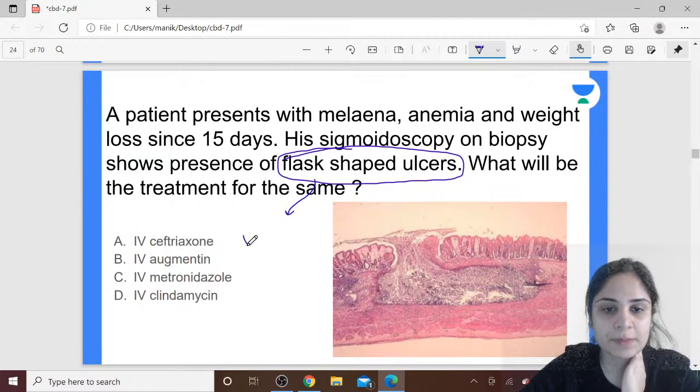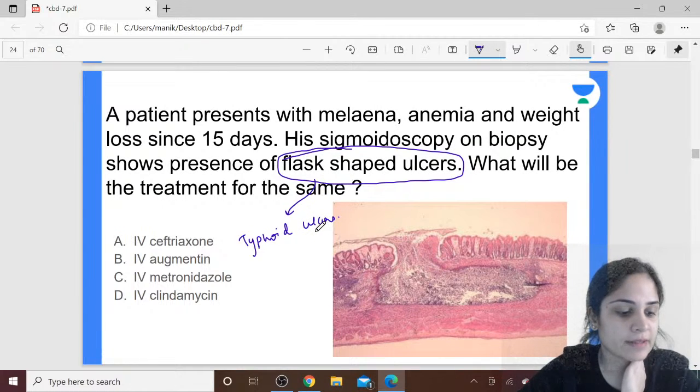Yes, so flask-shaped ulcers are seen in case of typhoid. Okay, so we are talking about typhoid ulcers over here, and what will be the treatment for the same?